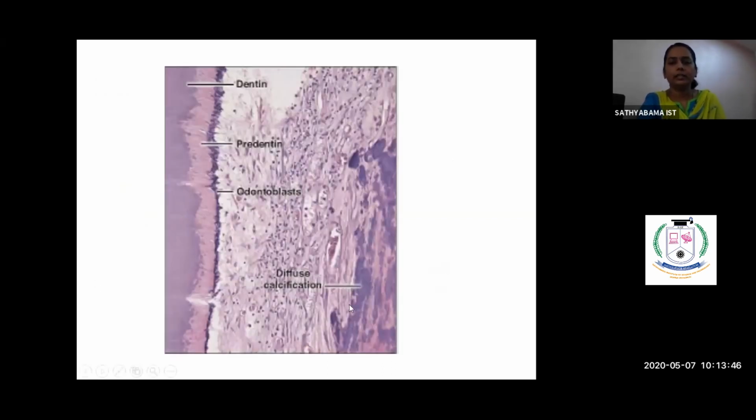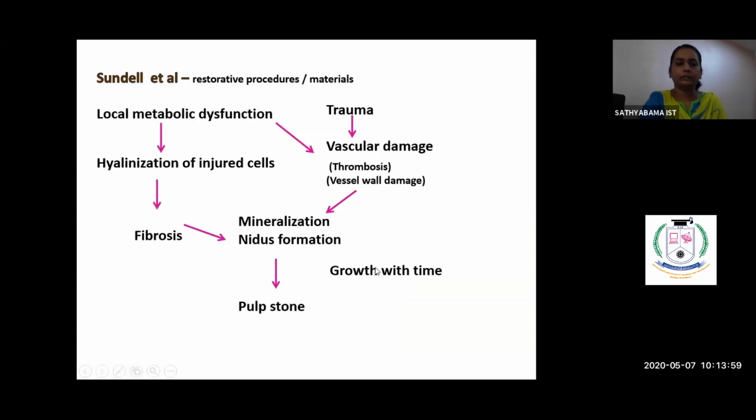So these are the diffuse calcifications. The dark blue stains are the diffuse calcifications. They appear as linear strands near the blood vessels and the nerves. So how does this linear or diffuse calcification occur? They occur mainly due to restorative procedures and the materials.